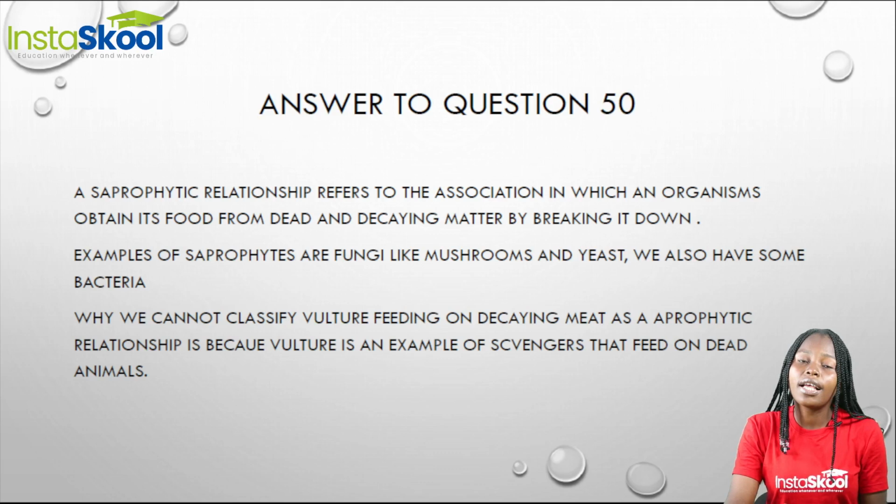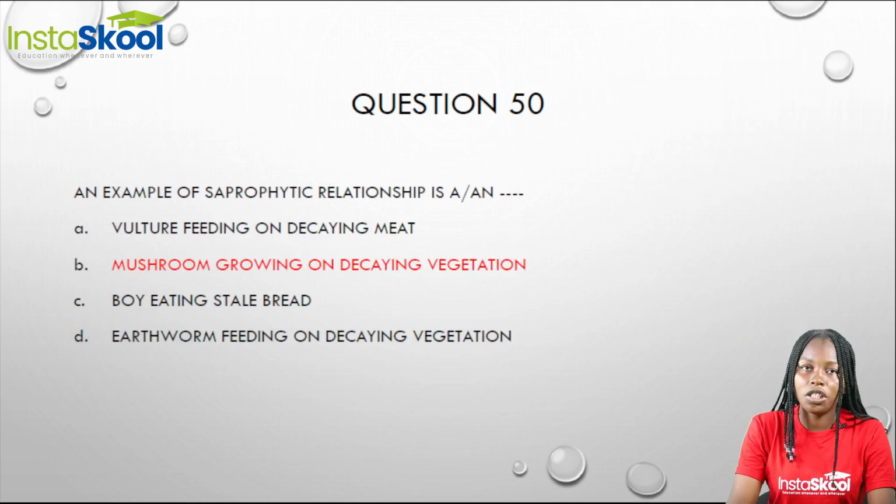Some of the examples of saprophytes are fungi like mushroom and yeast. We also have bacteria. So when we go back to our question, we have option B as the most correct. Mushroom growing on decaying vegetation is an example of saprophytic relationship.